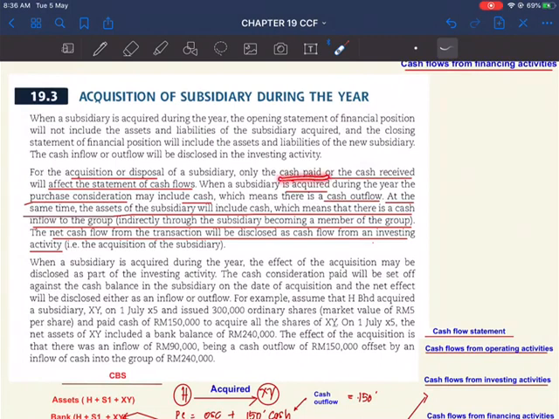Only the cash paid or the cash received, whether it is an acquisition or, in terms of disposal, cash received, will affect the statement of cash flows.